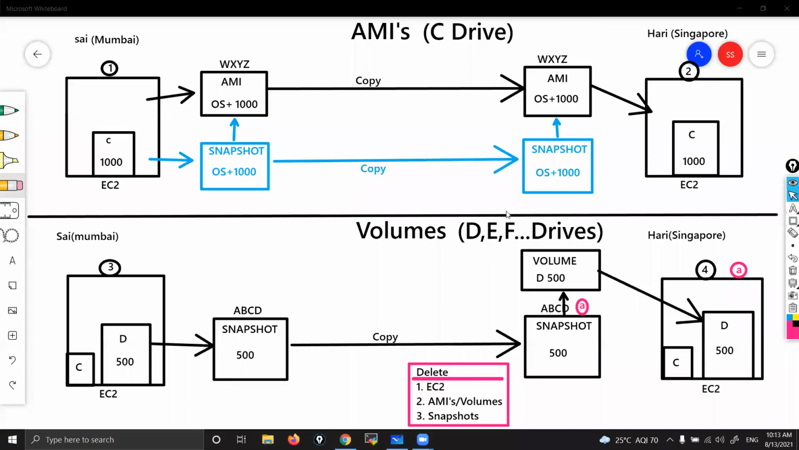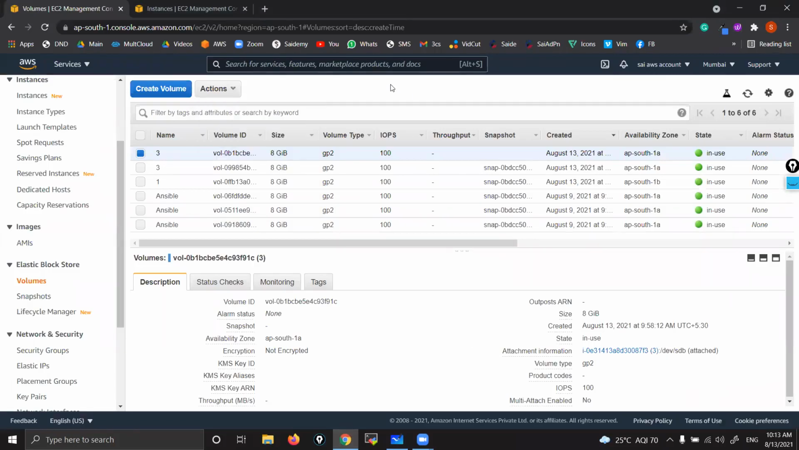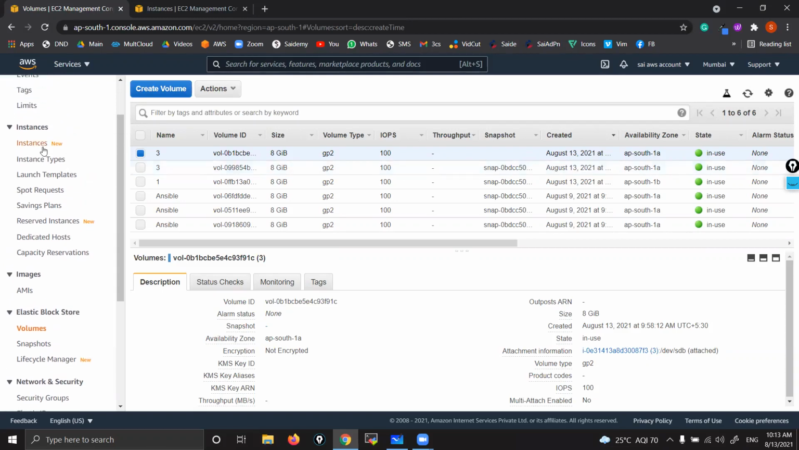Sir, please open the AWS page. Once you go to the page, AWS, here we can clearly see the snapshot for the C drive. How can we find it for the D and E drives? There is no such option actually. Okay, here, let me show you. I'll tell you how to identify.